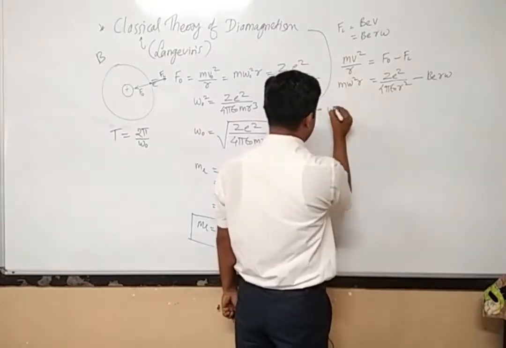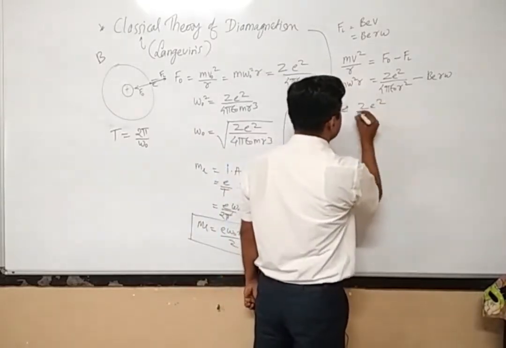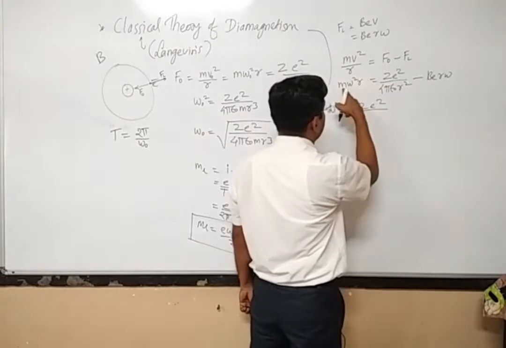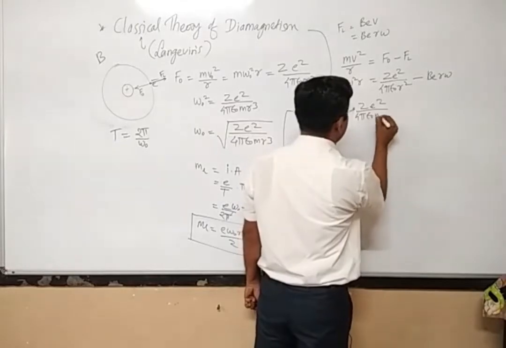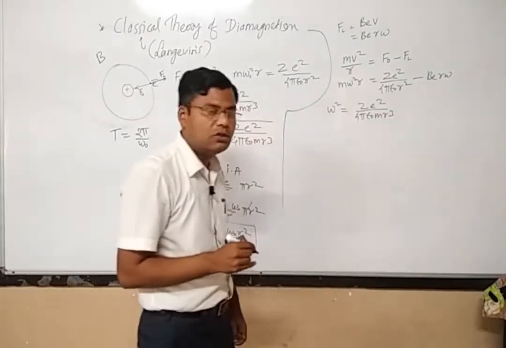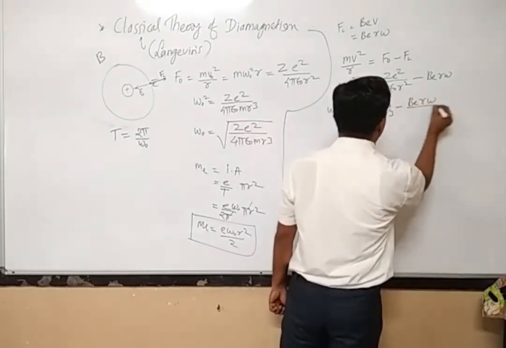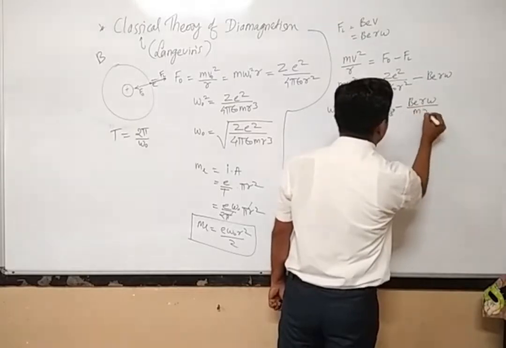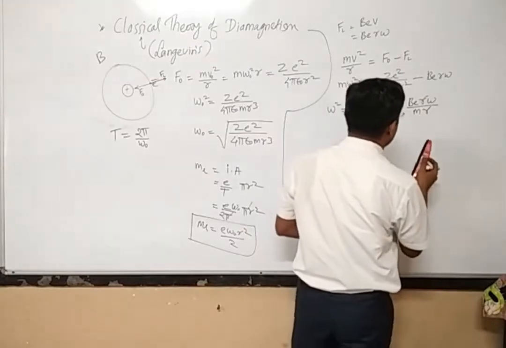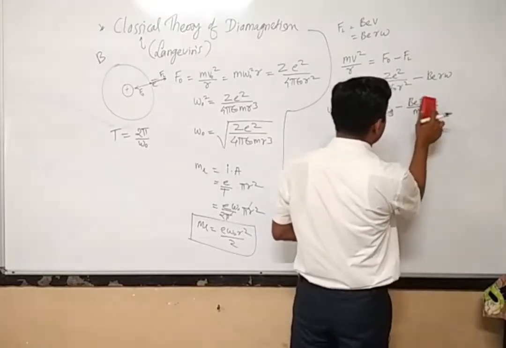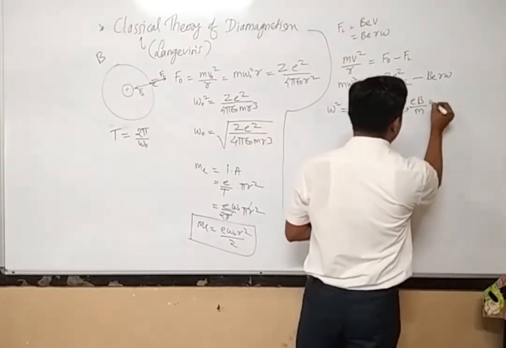So onto the left hand side I will get omega square. Onto the right hand side Z e square divided by, I have to divide it by m into r. So it is 4 pi epsilon 0 m r cube, and it is minus b into E into r into omega, divided by m into r. So r gets cancelled. So on the right hand side I will rewrite it as e B divided by m into omega.